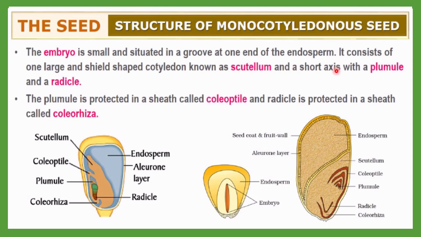And the short axis has a plumule and a radicle. You can see here this is the plumule and the radicle. Here the plumule is protected with an extra sheath, and that is called the coleoptile, and the radicle is also protected with an extra sheath or layer, and that is called the coleorhiza.